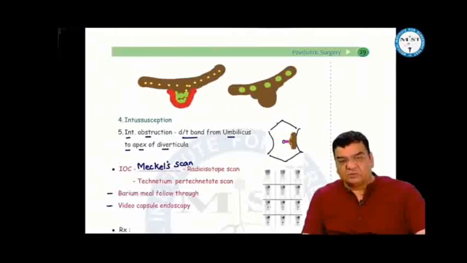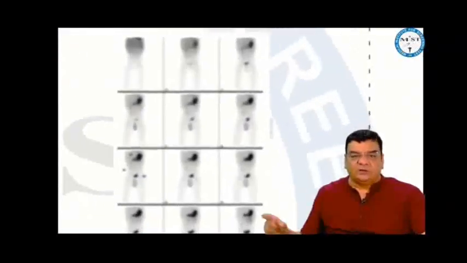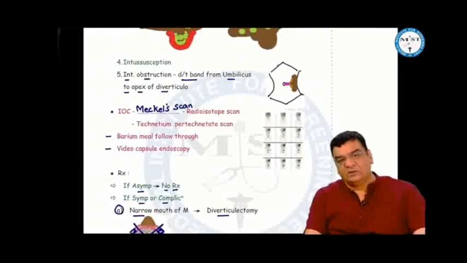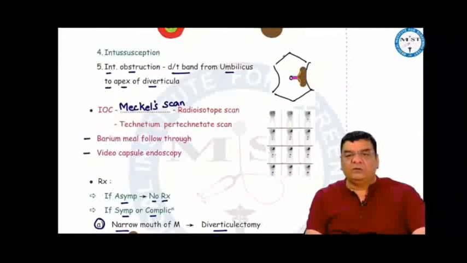The best investigation to diagnose Meckel's is the Meckel's scan. In this scan, we use technetium pertechnetate, which is taken up by the gastric epithelium. So we see the stomach along with the gastric epithelium in Meckel's, and that is the best investigation to diagnose Meckel's. However, we can do a barium meal follow-through, or we can do video capsule endoscopy.